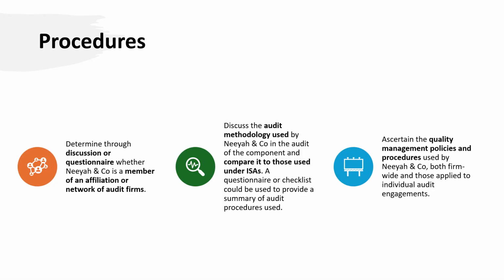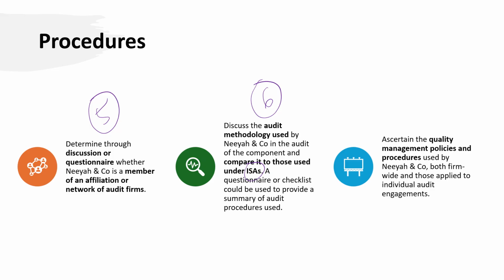Through discussions or questionnaires, once again, we could be trying to find out if Nia & Co is a member of a network of firms, and if the network of firms is something that is big and has quality management procedures that they follow, we will have more comfort around their quality management procedures. We should also be discussing the methodology that they use. This could include how they set materiality, how they carry out risk assessment, and we could compare it to the ones that are recommended by international standards on auditing.